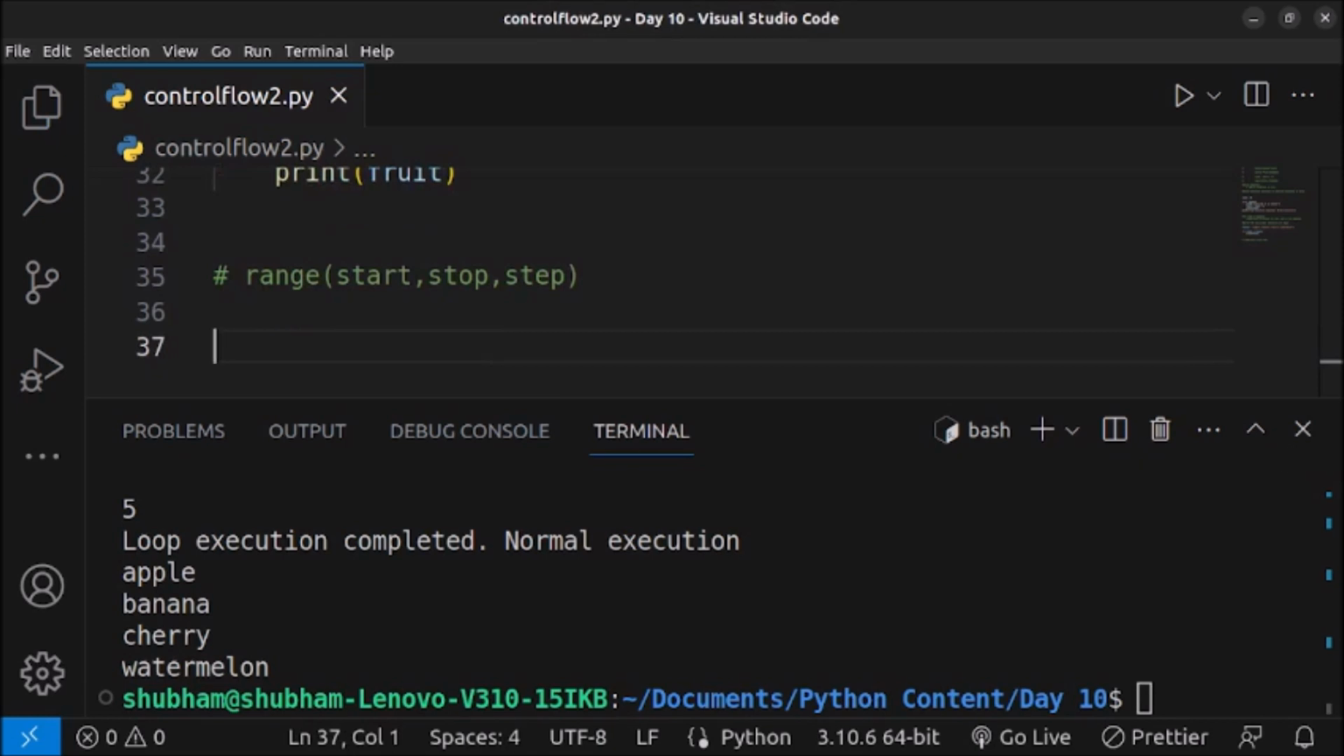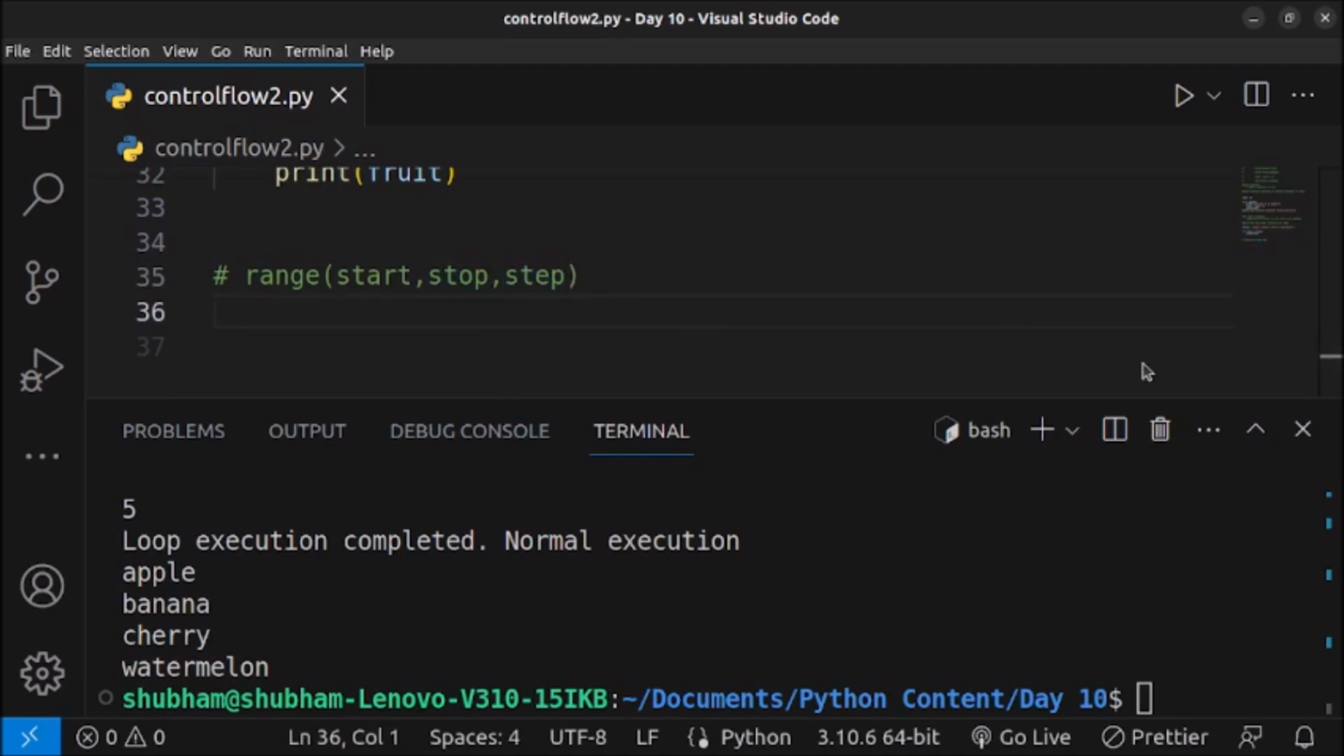So let's try to learn about range. Let me explain what range is. We can explain it like this. The range function returns a sequence of numbers from the starting value to the stopping value, but the stopping value is not included, with a step size which is by default set to 1. So this is the range function.